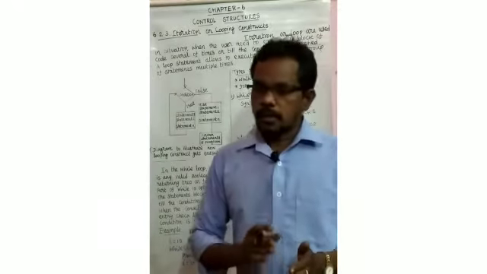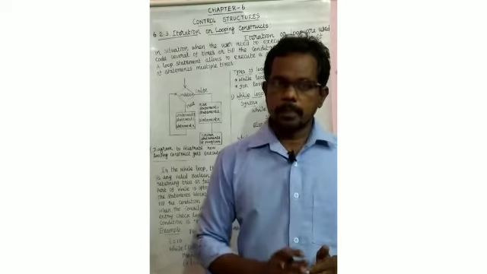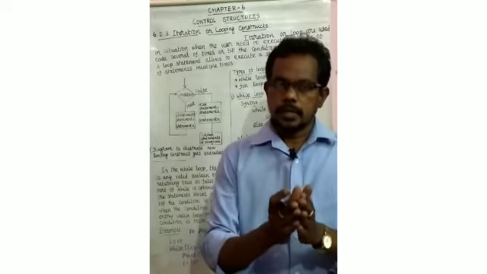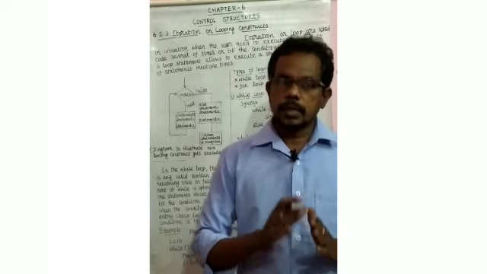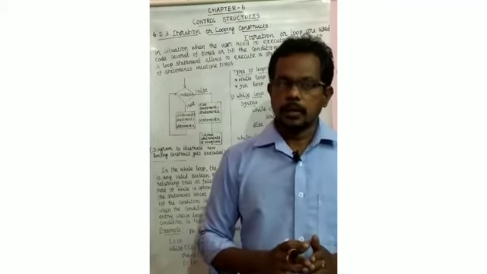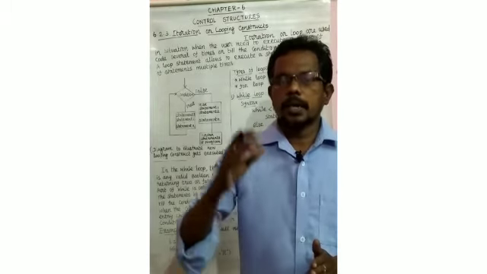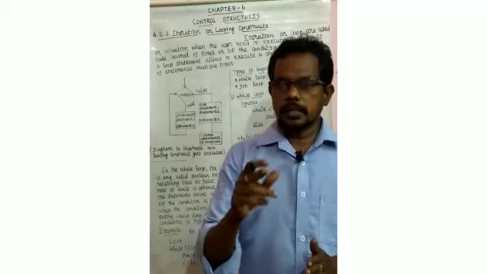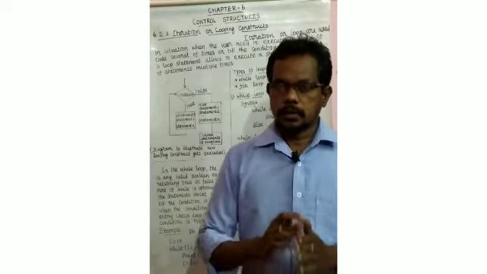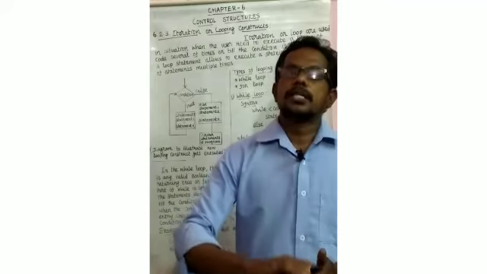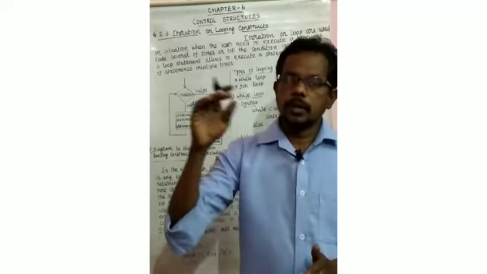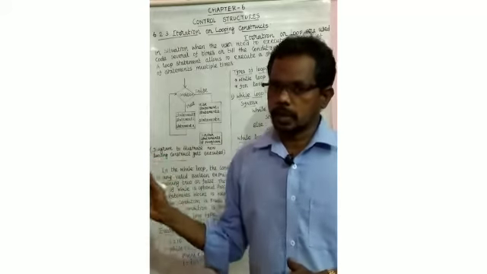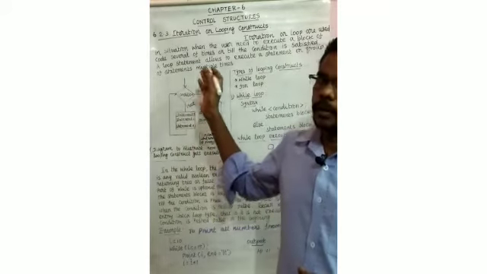For example, if we want to display the numbers from 0 to 99, how can we set the condition? The initial value of i is 0, and the ending value we set as 100. Now we can set the condition i less than 100. So it will display the numbers from 0 to 99, so 100 values will be displayed. For that we can use the concept of iteration or looping construct.